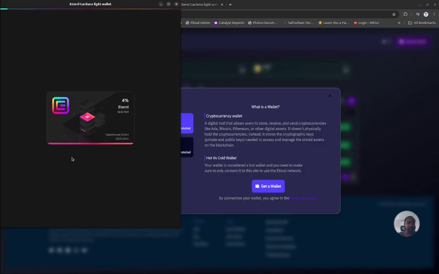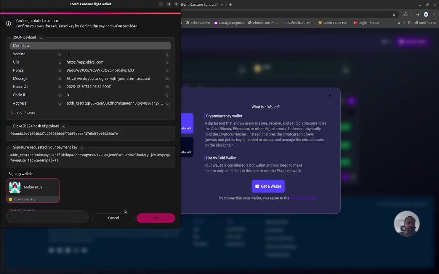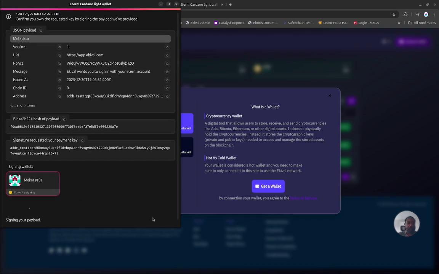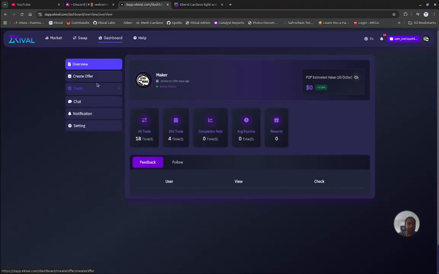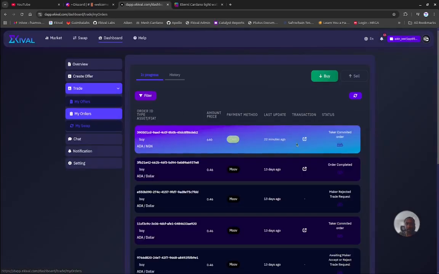In your case, you'll stay connected, so you'll be able to log in to your dashboard immediately. Signing back in as a maker, I'm going to go into my dashboard, trade, my orders, and I can see that the taker has committed to the order.